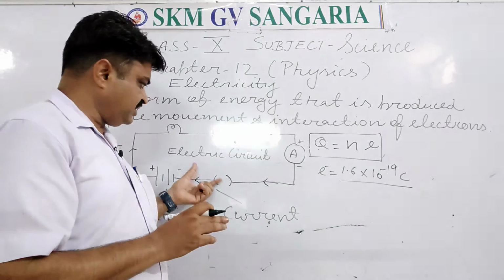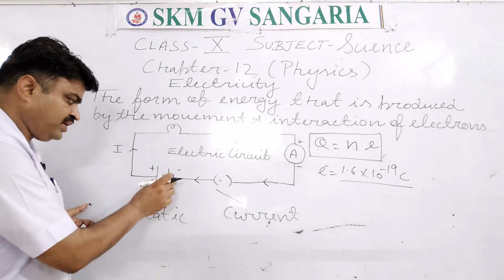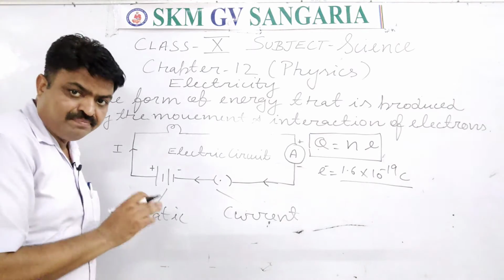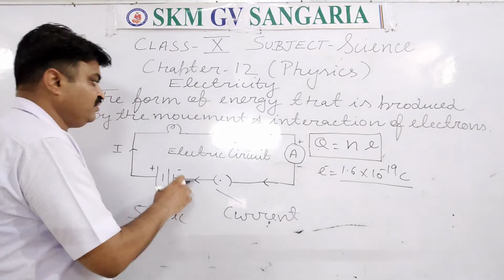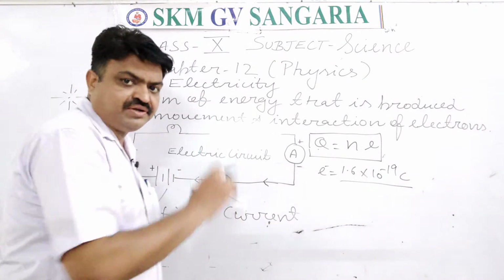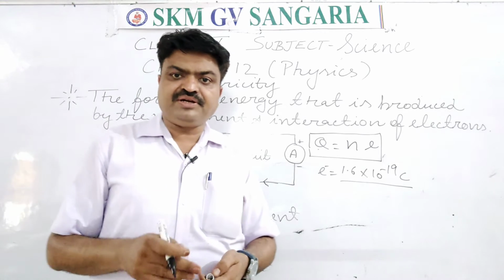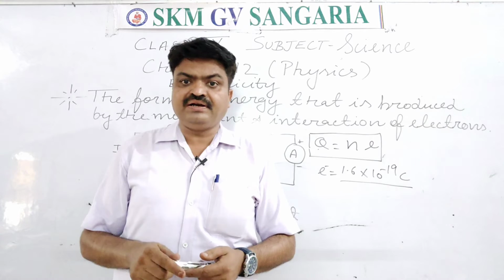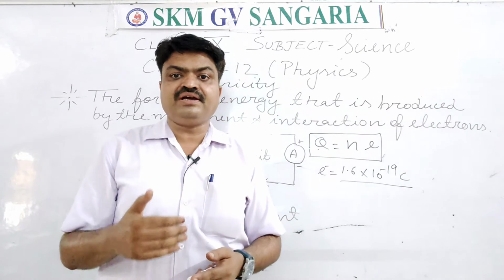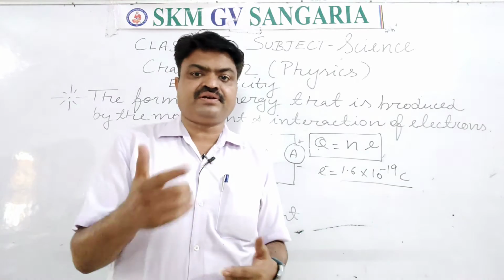Now in this electric circuit, the static electricity is found inside the battery, but current electricity is found inside the wire or the bulb or the ammeter, student. This is the ammeter. Now what is an ammeter? An ammeter is an electrical device that is used to measure the magnitude of electric current.